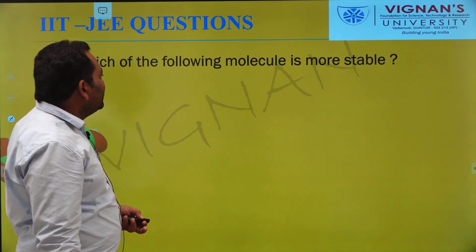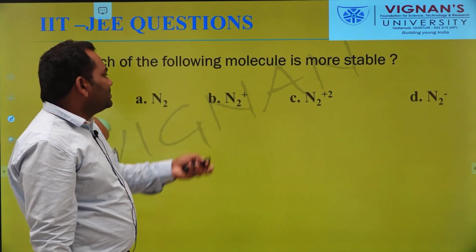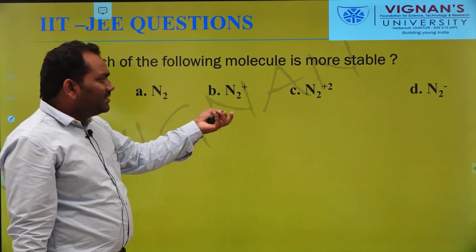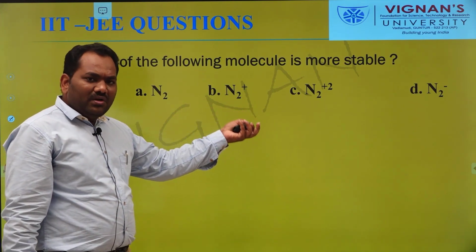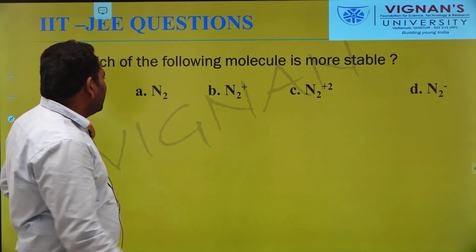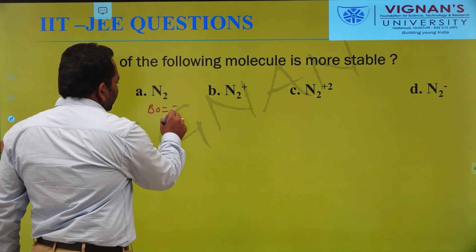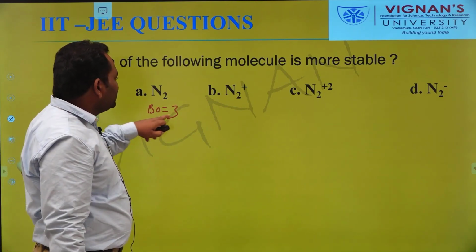The next question is, which of the following molecules is more stable? Stability also depends upon the bond order. Already we calculated the bond orders. The bond order of the N2 molecule is 3.